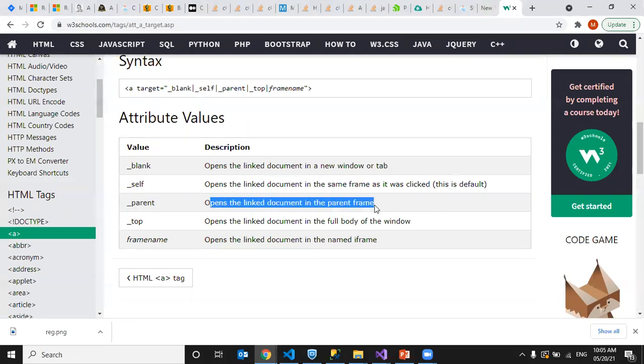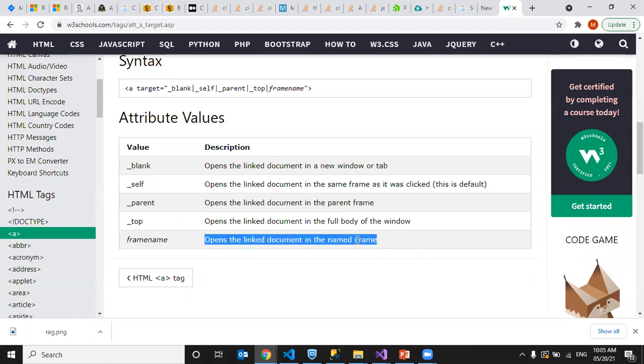If we use the iframe frames concept, this will be useful. Top opens the linked document in the full body of the window. And we can specify the name where we want to open it. If we use an iframe, we can specify that frame name. Okay. So this is the target option. You can explore and practice it. Okay, sure, sir.